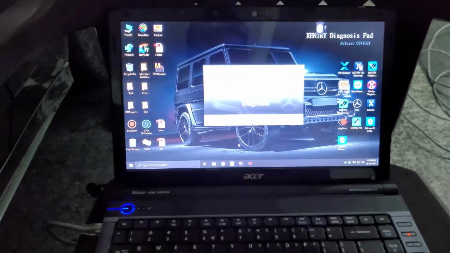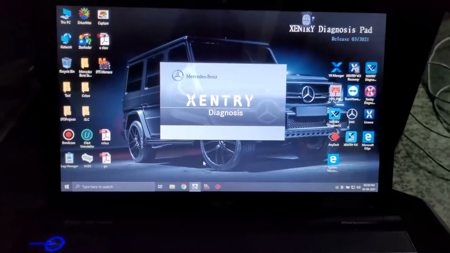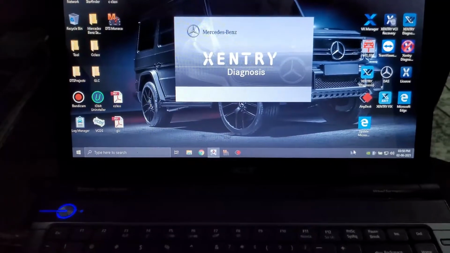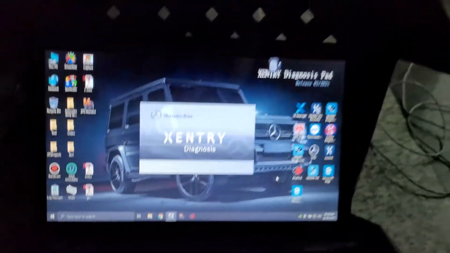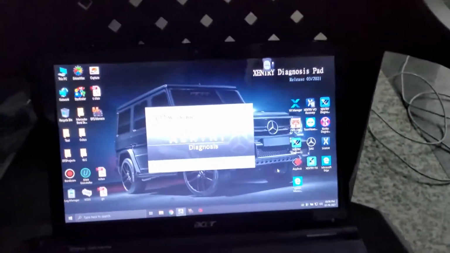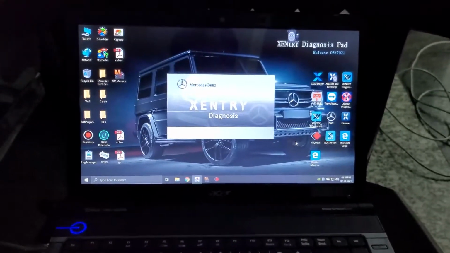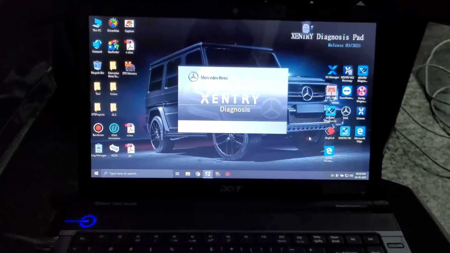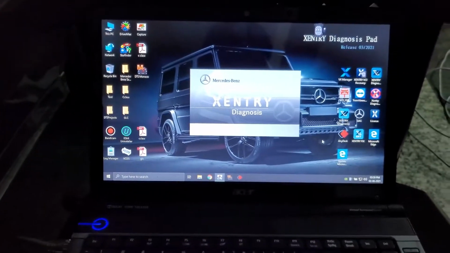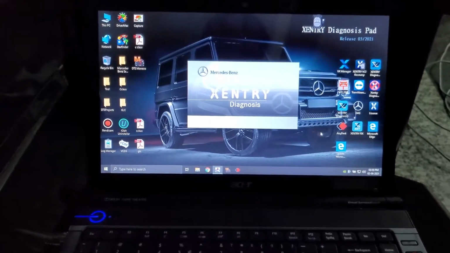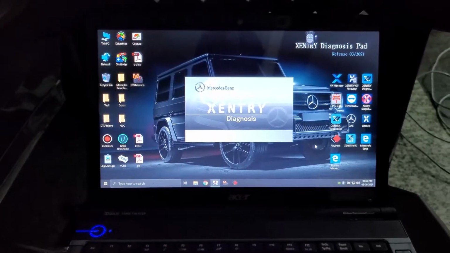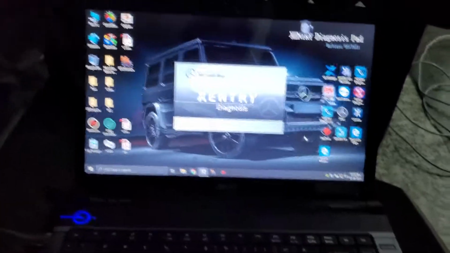Now guys, whatever it is, you need to have internet. Make sure whatever coding you're doing, you have internet. Without internet, I think it's going to be a lot of issue for this car, because the newer vehicles need internet for these diagnostic purposes, and without a proper internet connection, I think it's not going to be possible.